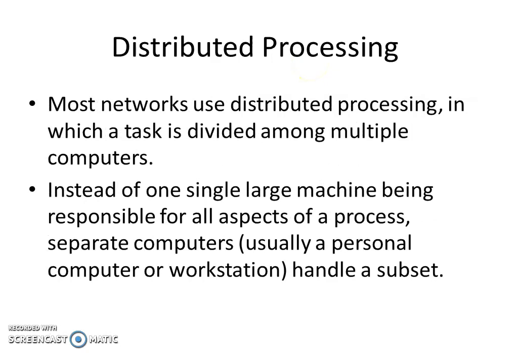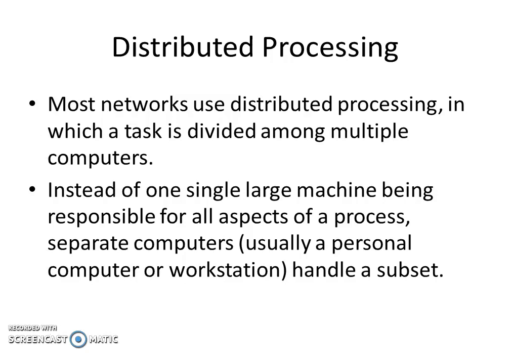So next is distributed processing. From the name itself you can understand there will be more number of nodes and each node will take care of a specific workload, and altogether it will be integrated into a single task. So that is known as distributed processing. Most networks use distributed processing in which a task is divided among multiple computers.